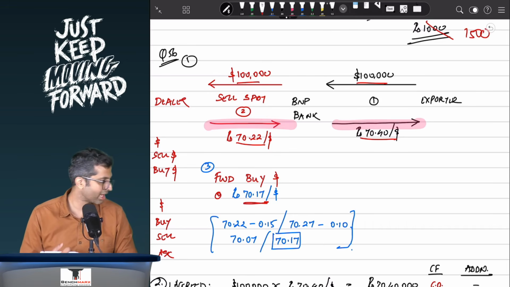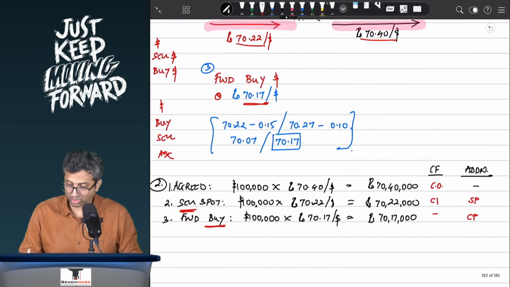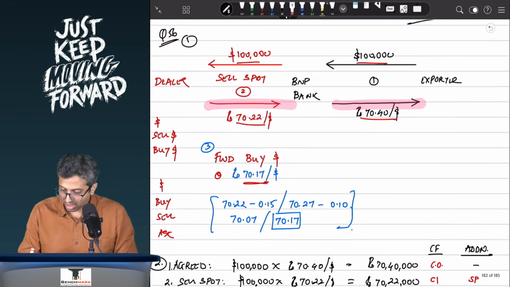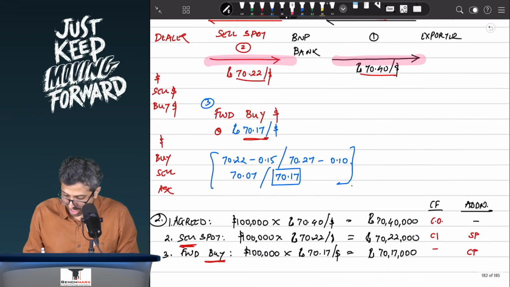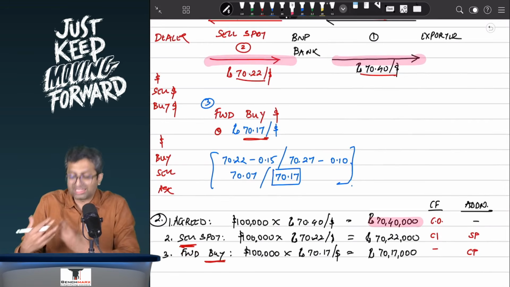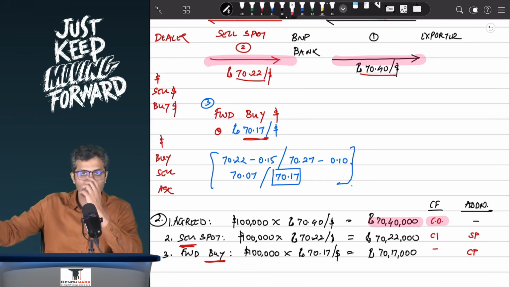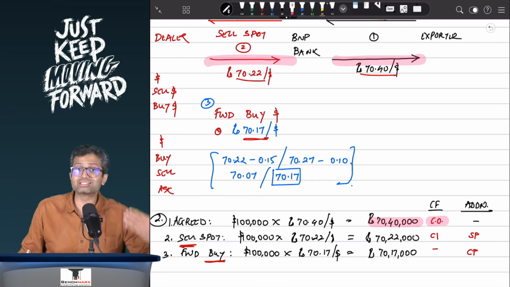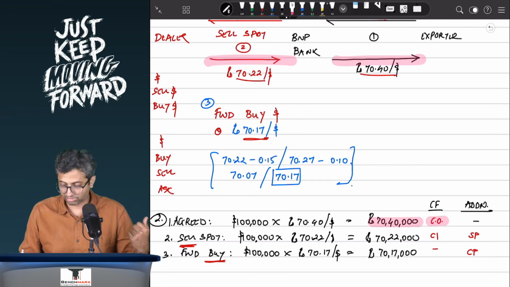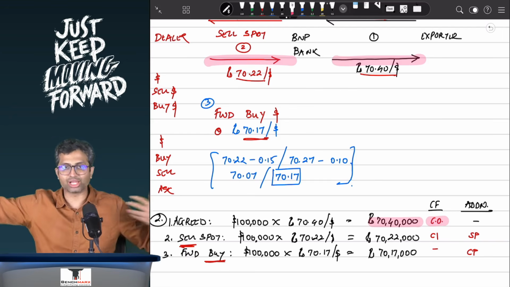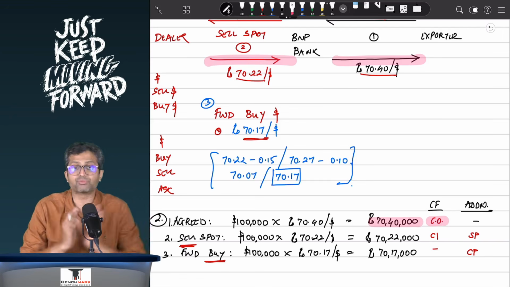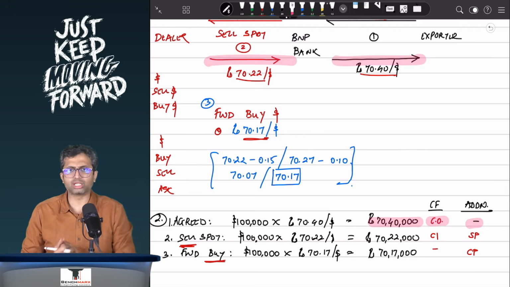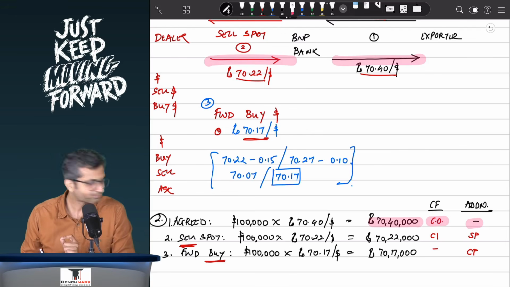Now comes the most crucial angle over here, where we need to identify whether this is a cash flow today. Like this 1 lakh at 70.4, 70 lakh 40, there is an actual movement of rupees 70 lakh 40 happening out of BNP Bank. It's a cash outflow, but it is not an additional action. This was an originally agreed action, yes, happening at a different point, but this was an originally agreed action. So there's no additional thing that you have to do,